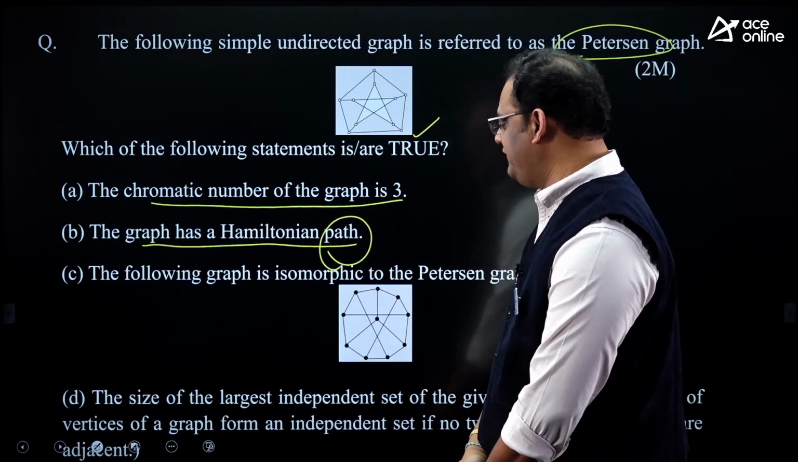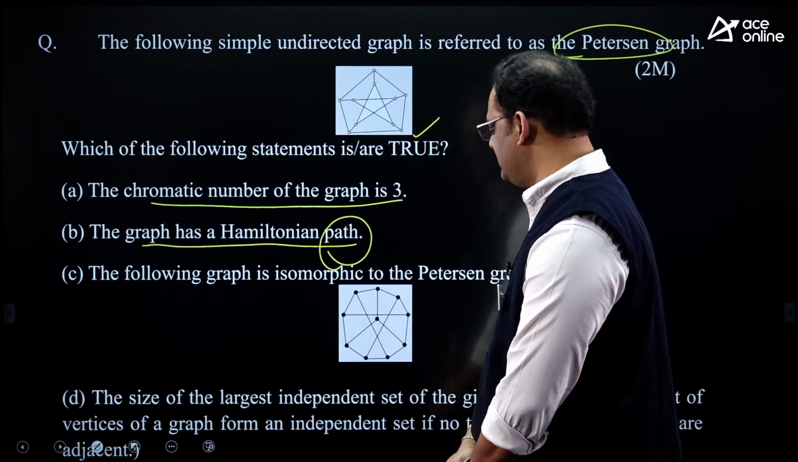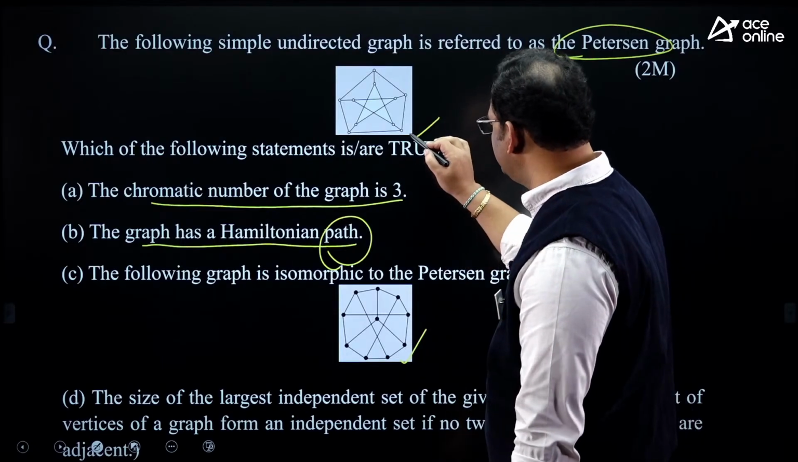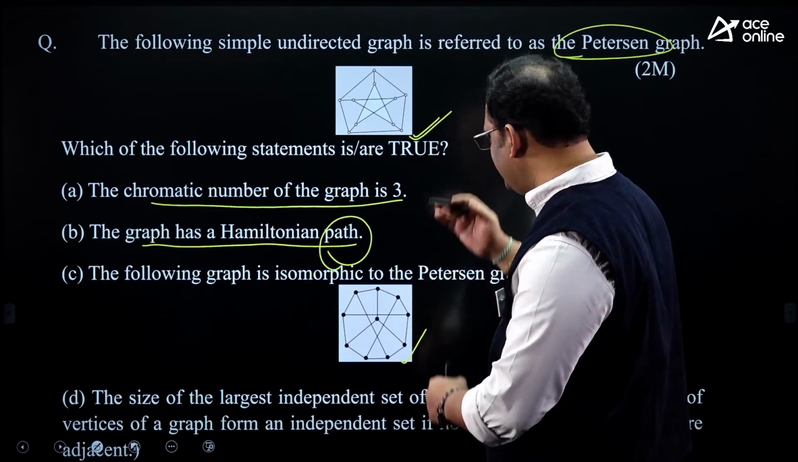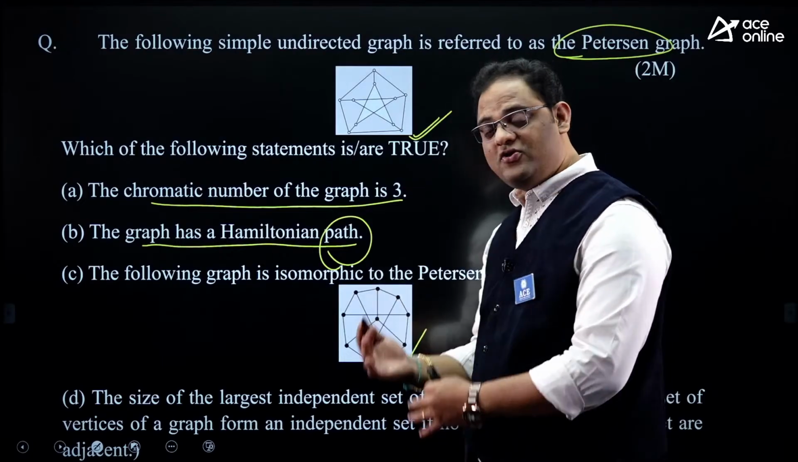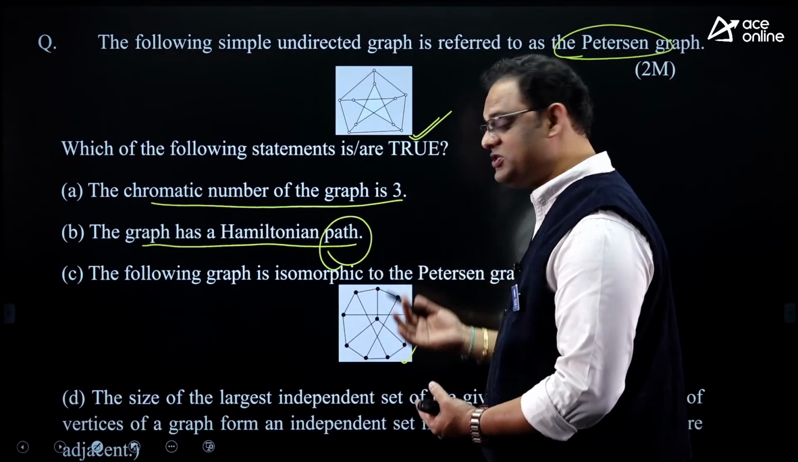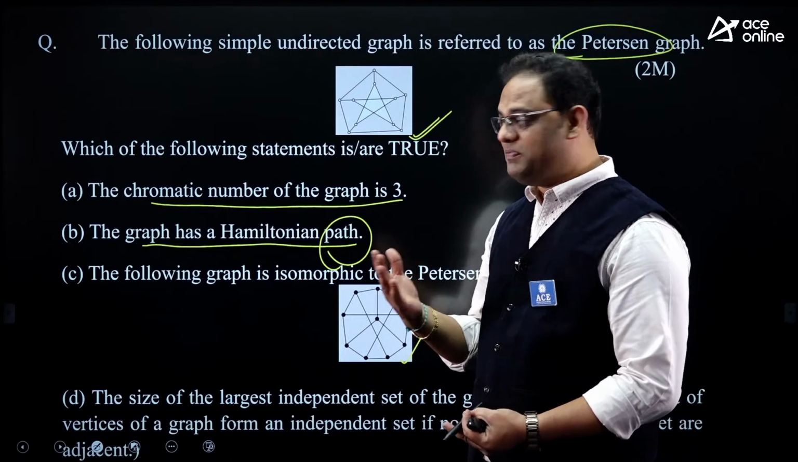Next, the following graph is isomorphic to Petersen's. Yes, they framed some graph, and this graph is isomorphic to this one. Is it isomorphic or not? Isomorphic in all aspects. In all aspects, the two graphs must be the same. Yes, there must be a bijective function.